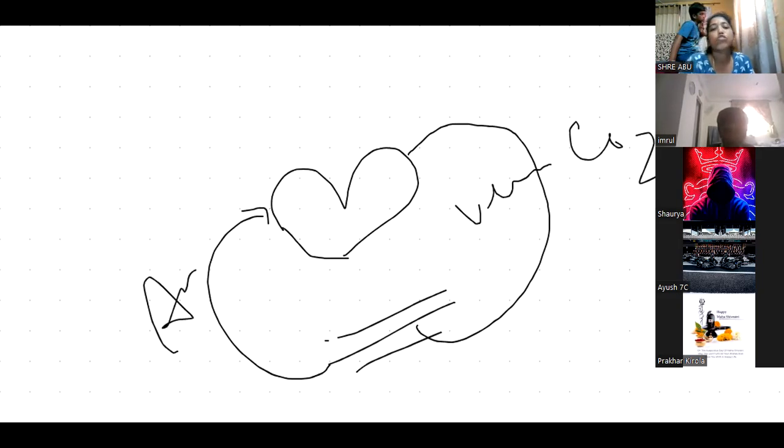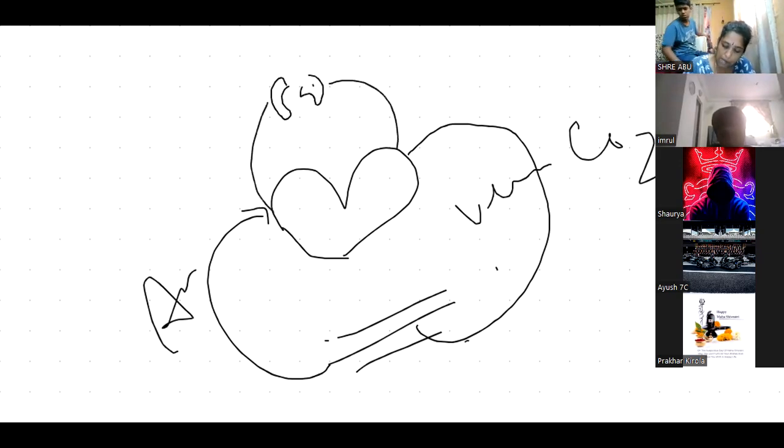Yes, ma'am. After this, when this impure blood comes, we have two more things, called the pulmonary artery and pulmonary vein. It is like a small beans-like structure, so you have to add that.